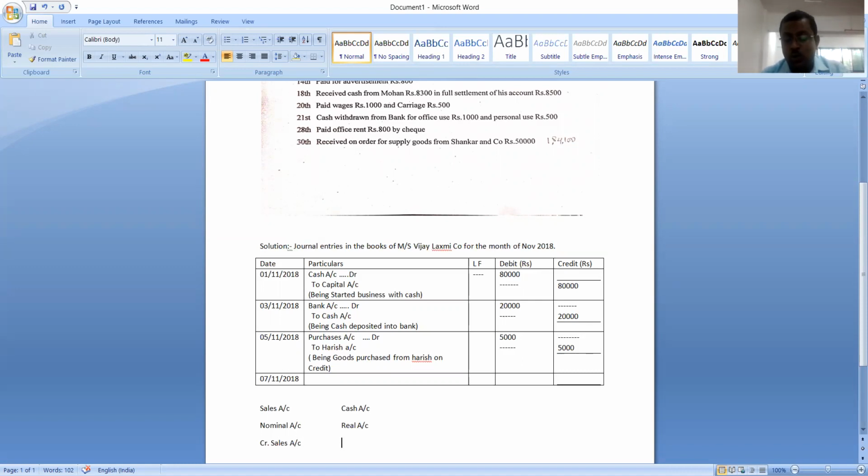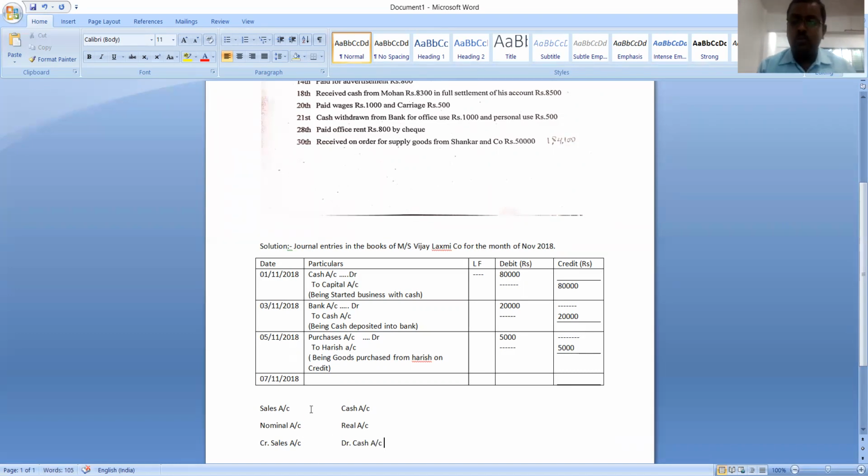So here, sold goods to Mr. Pawan and received cash means cash is coming into the business. So which account should be debited now? Debit what comes in. Cash comes in, so the cash account should be debited.